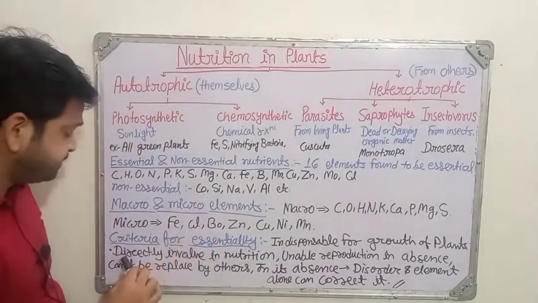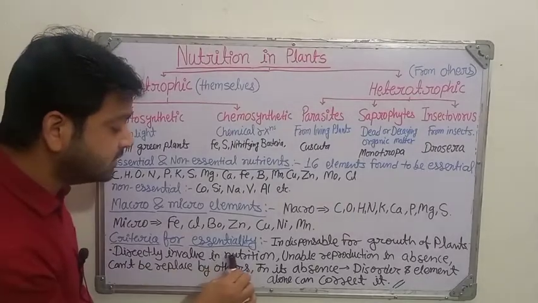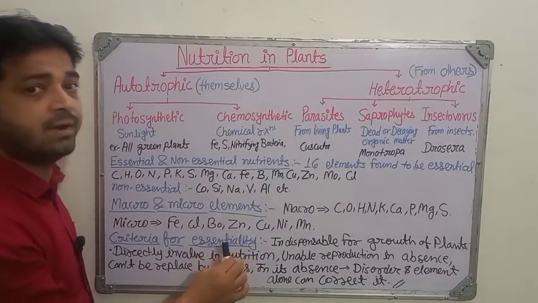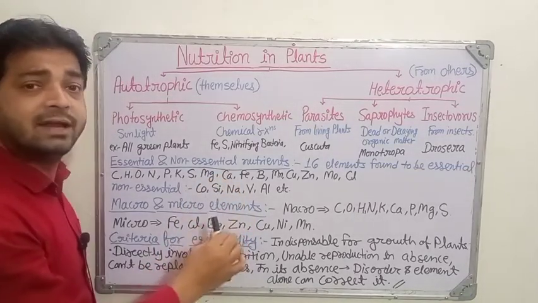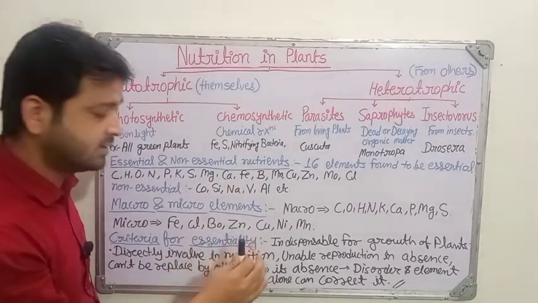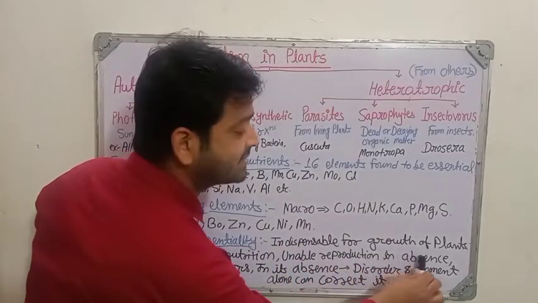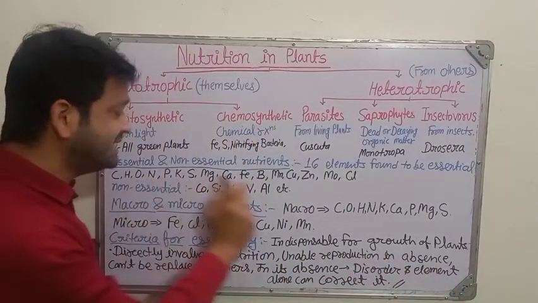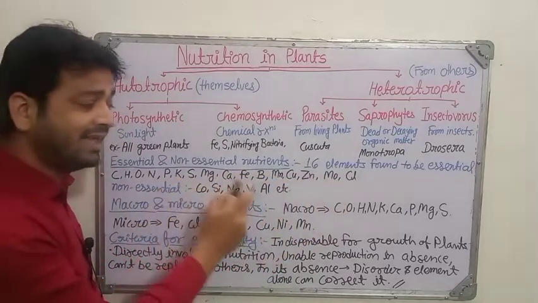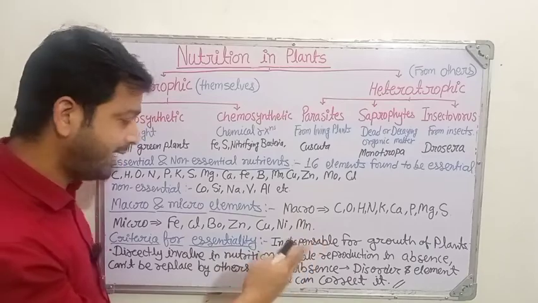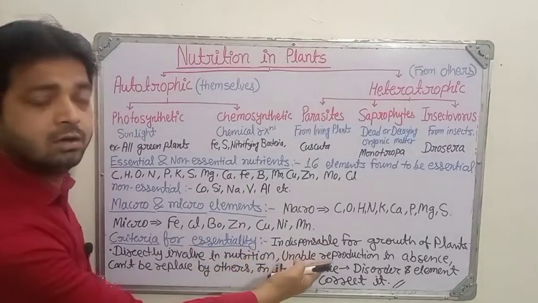The second criterion: directly involved in nutrition. These are the food for the plants; without them the plants are going to have a lot of problems. The third reason: enables reproduction in its absence. If these 16, like carbon, oxygen, nitrogen, are not there, the plants cannot undergo reproduction. Then vegetative or other